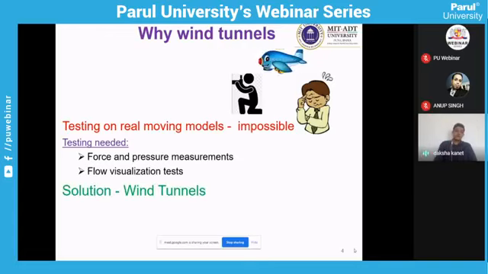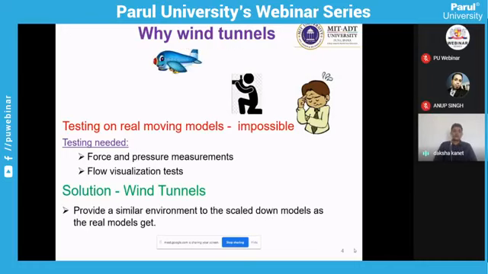So the solution is the wind tunnel, which provides a similar environment to the scaled down model as for the real model. Here we are not required to produce a full scale model. We can produce a small scale down model and put it into the wind tunnel. We can create a similar kind of environment which your actual model is going to face, and we can measure the force and the quality of the flow, and we can extrapolate this data to the actual model.